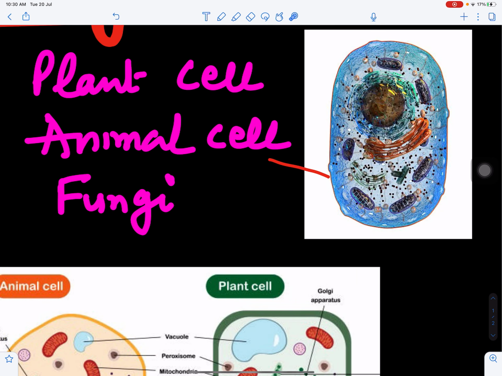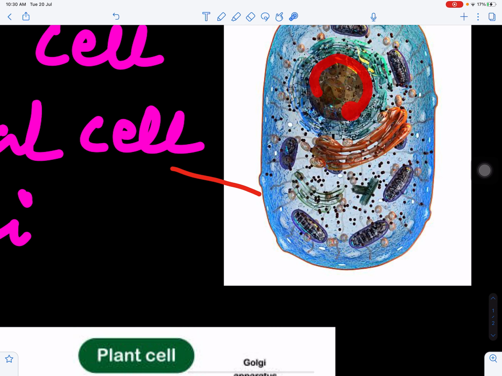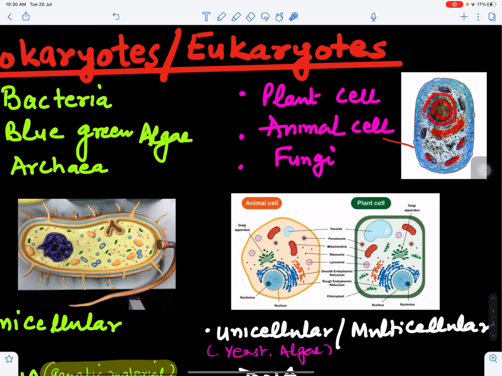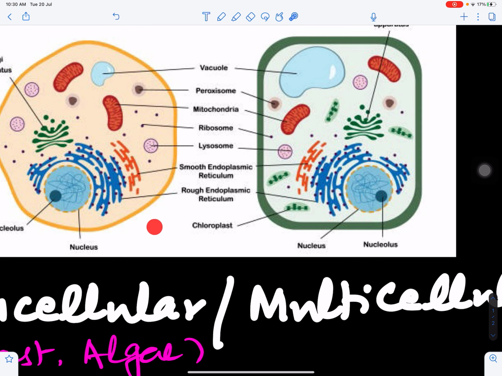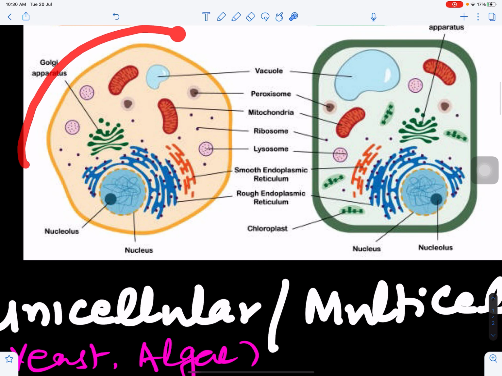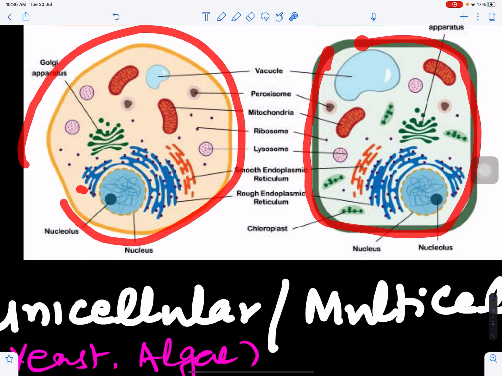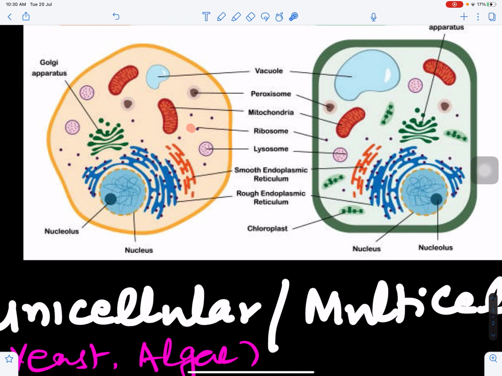We can see here, this is again an animal cell. This is the nucleus surrounded by endoplasmic reticulum, Golgi bodies, mitochondria. If we talk about plant cells, they will also have chloroplasts. So this is the difference between animal cell and plant cell. Animal cell is not bounded by a cell wall. It is bounded by a plasma membrane, but here it is bounded by a cell wall. So this is the difference between animal and plant cell.